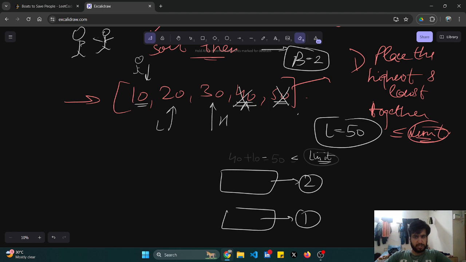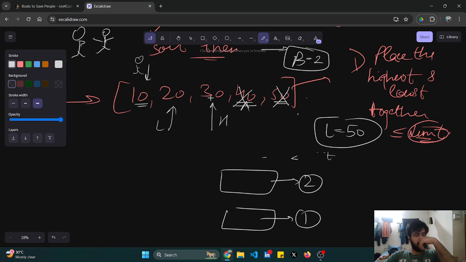I'll come to the next set of people. When I come here, my goal is still the same, to minimize the number of boats. I'll try to put them together in one boat. So this 30 and 20, I'll try to put them together. This 30 plus 20 is resulting to 50. And is this less than equal to my limit? Yes, exactly. So what I'll do is, I'll still try to make them go together and reduce the number of boats. So yes, they can fit in one boat and I'll send them together.